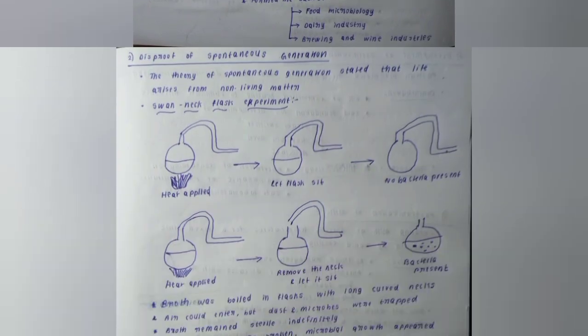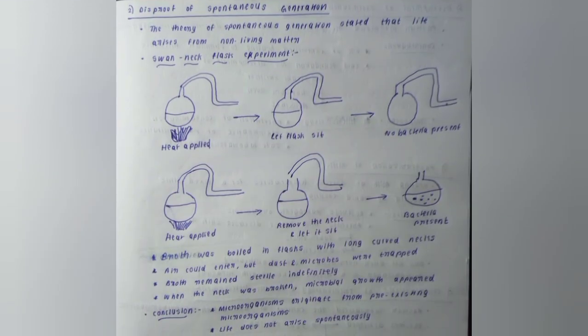Then what is the significance of this? This basically established the concept of microbial specificity. It formed the basis of food microbiology, the dairy industry, and the brewing and wine industries. The second contribution is disproof of spontaneous generation.